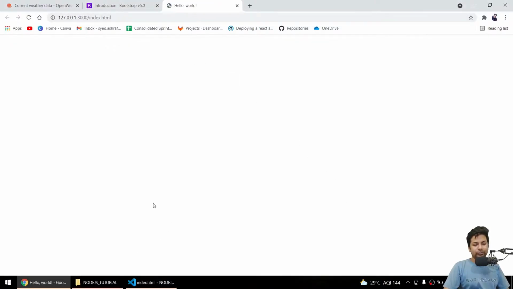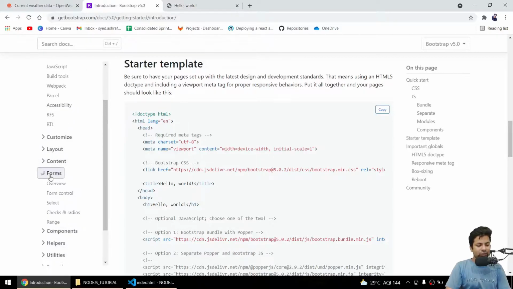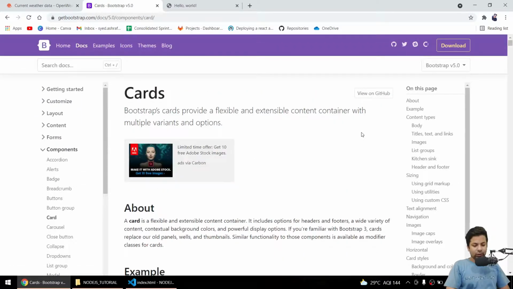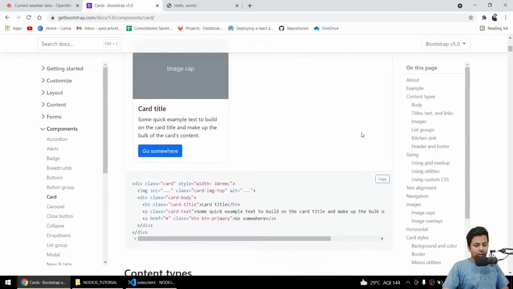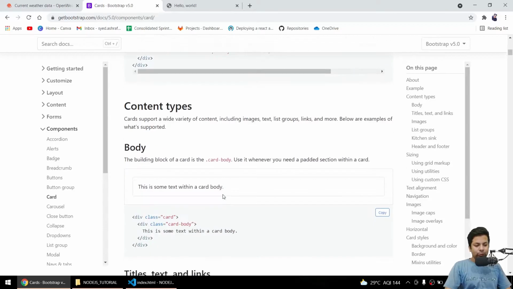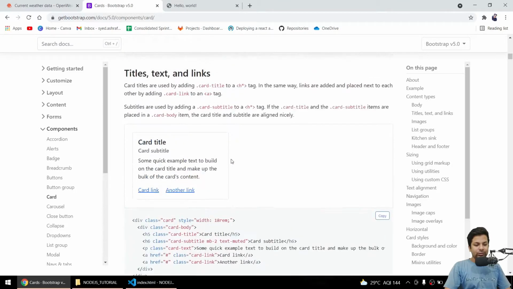Okay guys, now we won't have these nav and stuff. Firstly we'll go directly with the cards. So I'll say cards. No, I don't need components, and I'll say card, and here I'll get some card. So most probably I'll use this card? I don't need buttons.